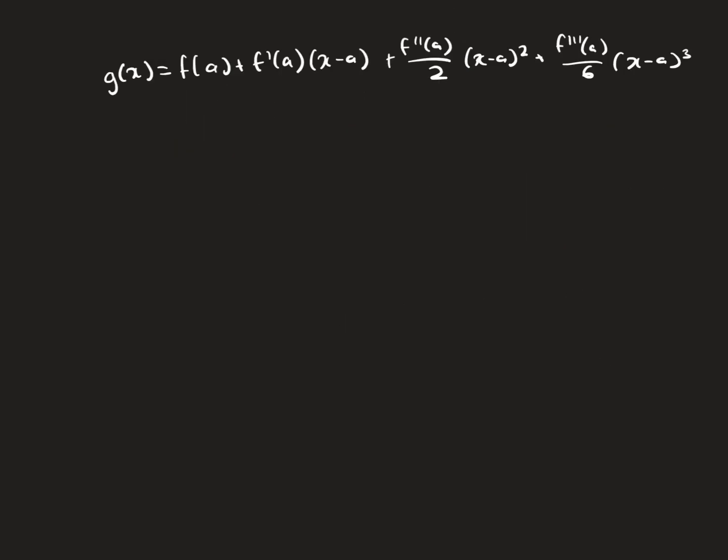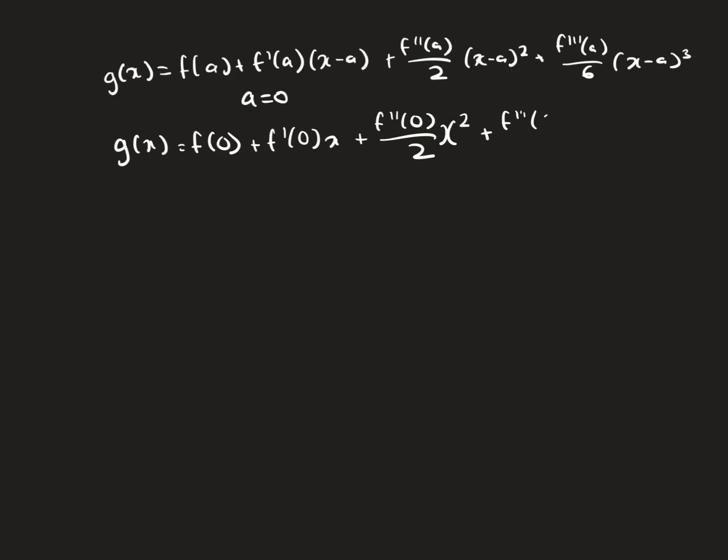For simplicity, I wrote the formula up here and I defined it as g of x. So let's say I'm going to center this Taylor series at a equals 0. The special case where you center it at a equals 0 is called the Maclaurin series. So now I'm going to plug in 0 for a. So I'll have f of 0 plus f prime of 0 times x, because this becomes a 0, and then plus f double prime of 0 divided by 2 times x squared. And then the third derivative evaluated at 0 divided by 6, and this is just x cubed.